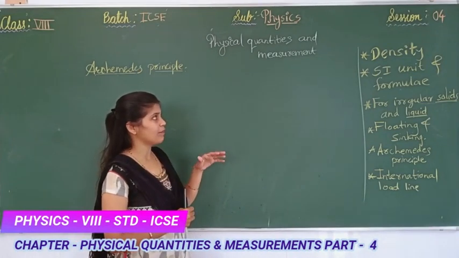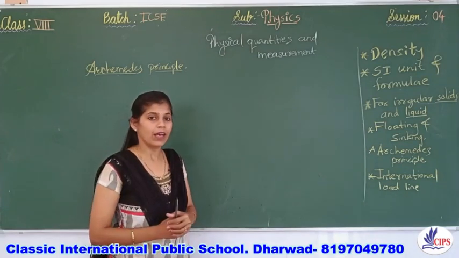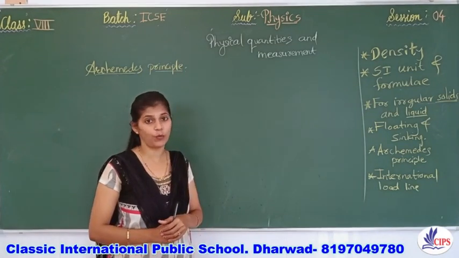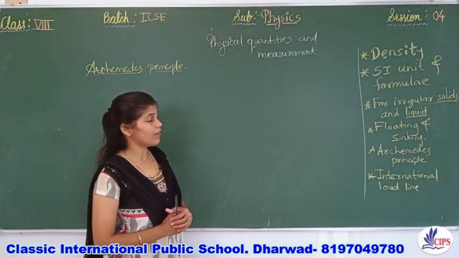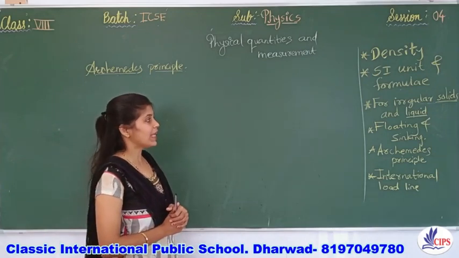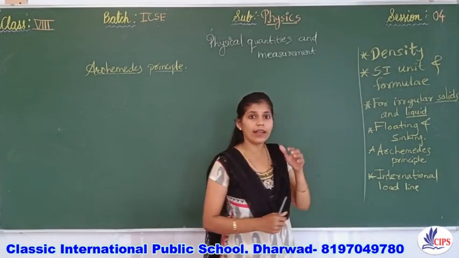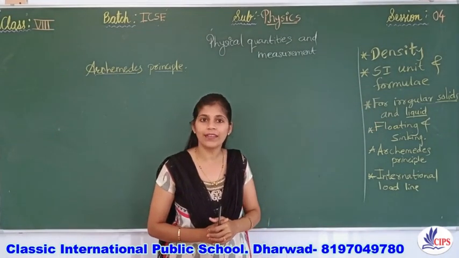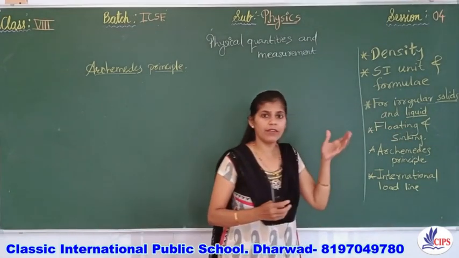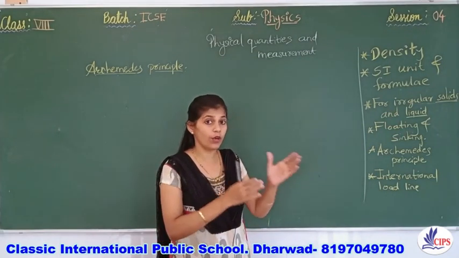Let me recall what we have learned earlier. In the previous three sessions, we discussed density. We discussed the definition of density, the formula of density, and then the SI and CGS units of density. We have also seen practically how to calculate the density of an irregular solid, and next, given any type of liquid, how you will find the density of that liquid.